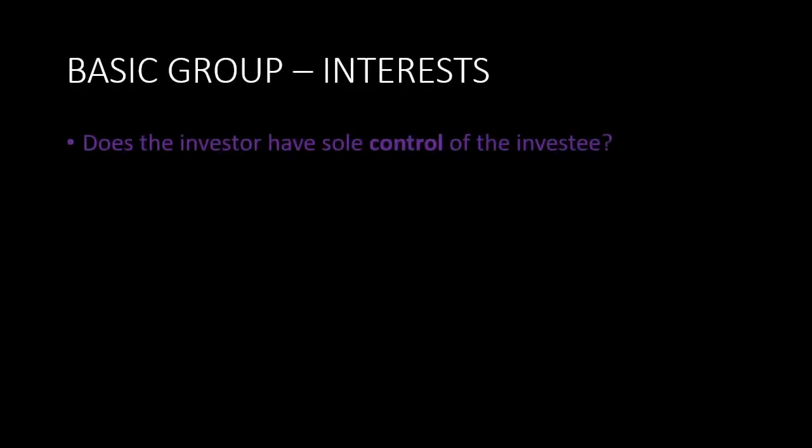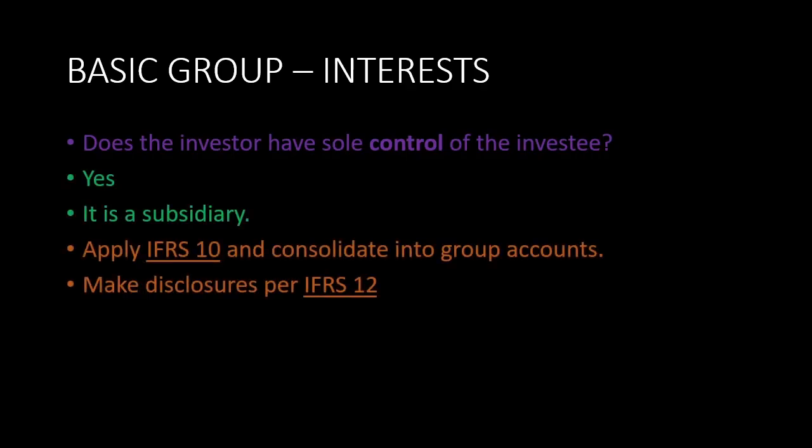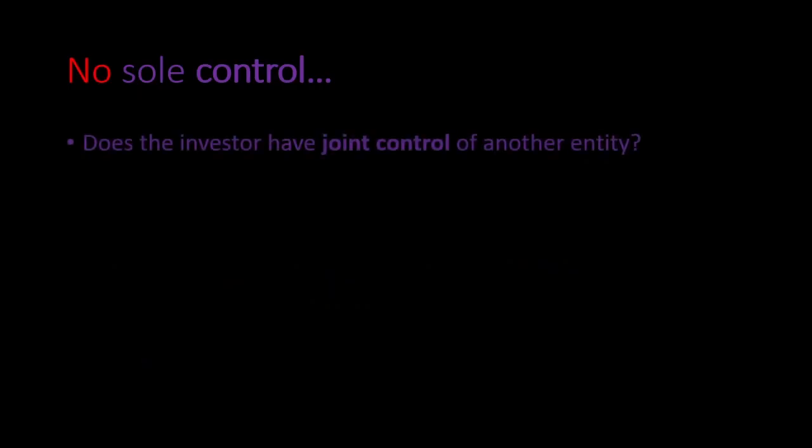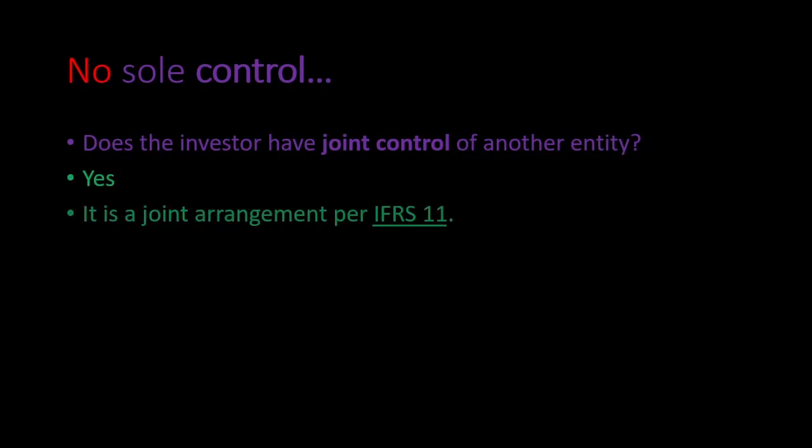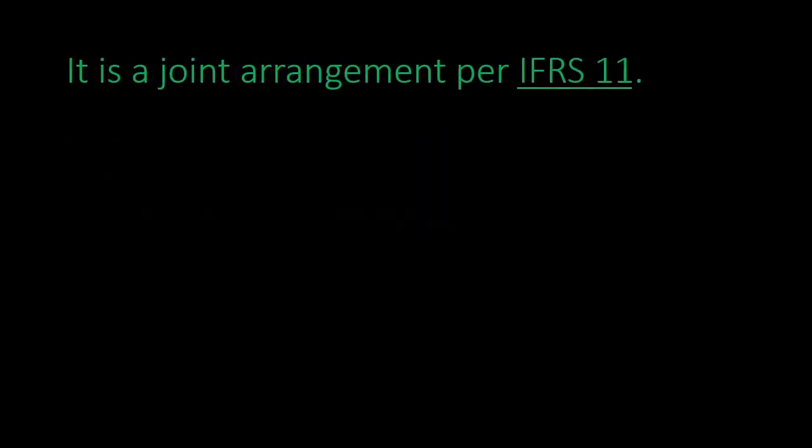Let's recap. Does the investor have sole control of the investee? If yes, it is a subsidiary. Sole control: consolidate and make disclosures. If there is no sole control, does the investor have joint control of another entity? If yes, if there is joint control, it is a joint arrangement.